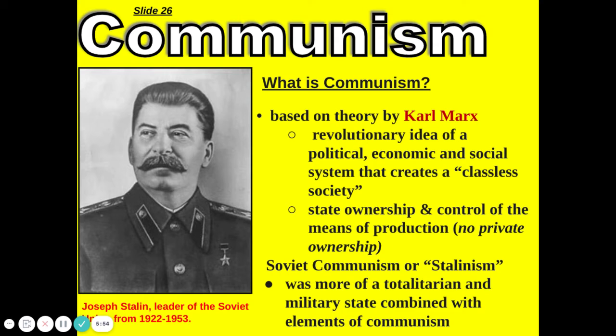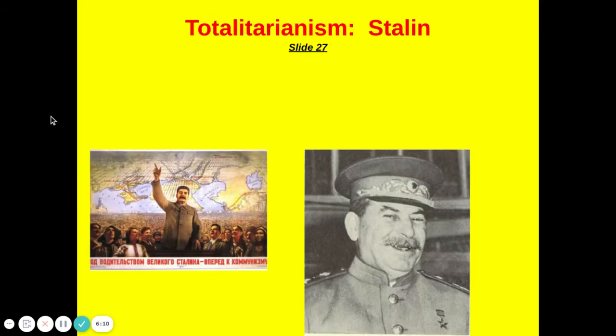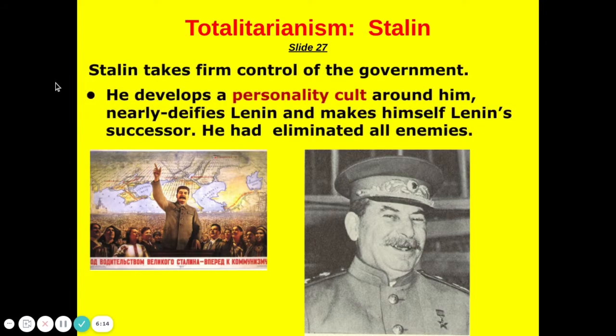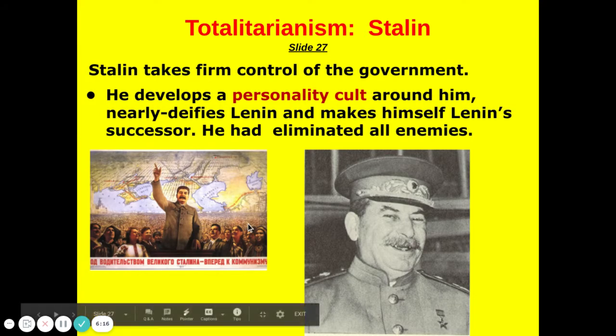So really what we know as communism today should be called Stalinism. He took what Lenin had learned and studied under Karl Marx, and then he changed it to bend to the will of him, giving him total power. So these are additional images you can see here of Stalin. One is a painted image.